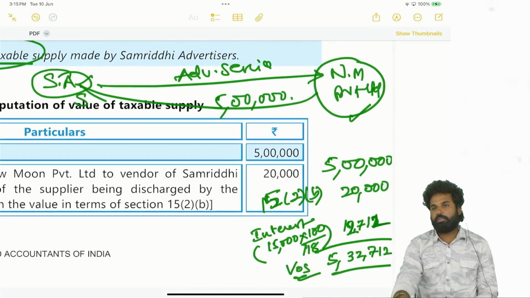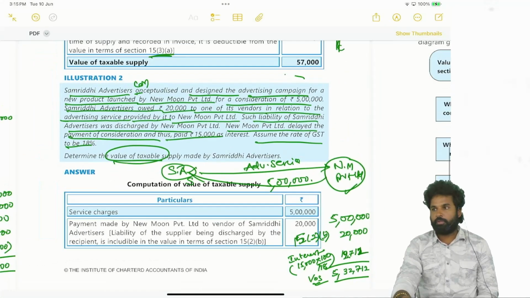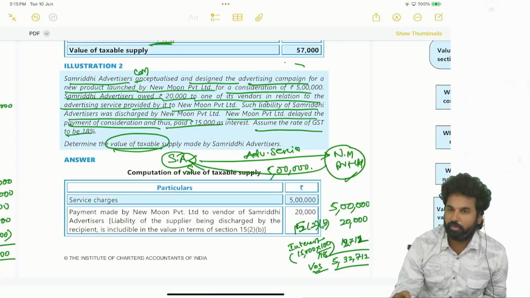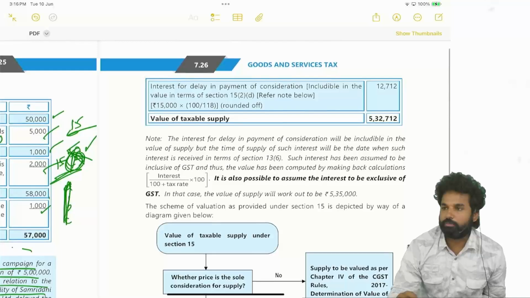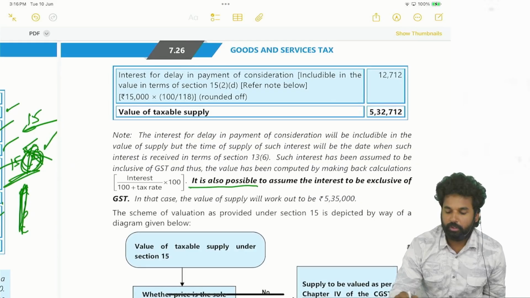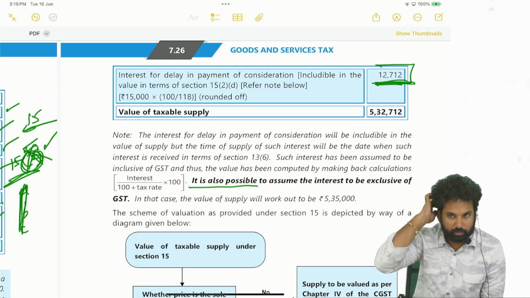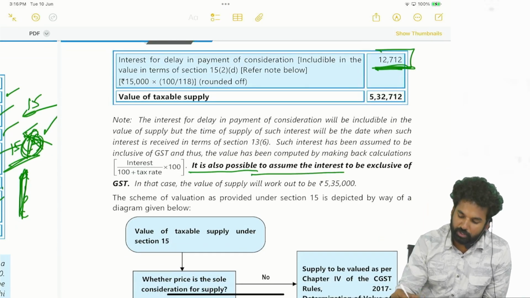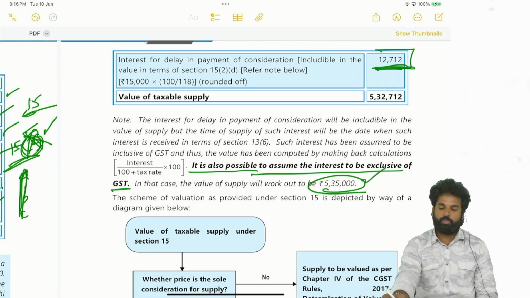So here the exemption is interest, 15,000 rupees. 15,000 rupees is inclusive of GST. That is the exemption here that you have to mention. So if it is assumed that it is exclusive of GST, means directly you can add that 15,000. 5,20,000 plus 15, 5,35,000. Okay, right. So it is also possible to assume, see here, 12,712, just like that. So inclusive of GST we have taken. So it is also possible to assume that interest to be exclusive of GST. Then in such cases 5,35,000 rupees will be the value of supply. Correct?